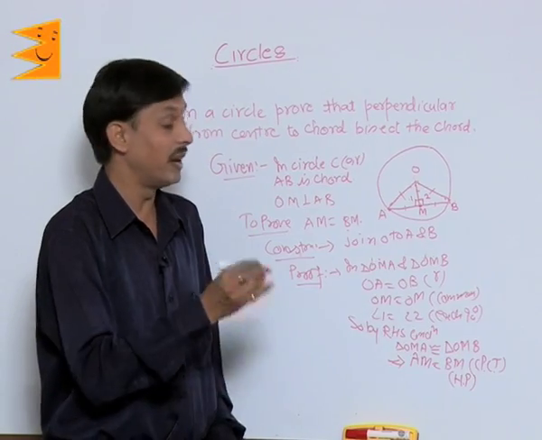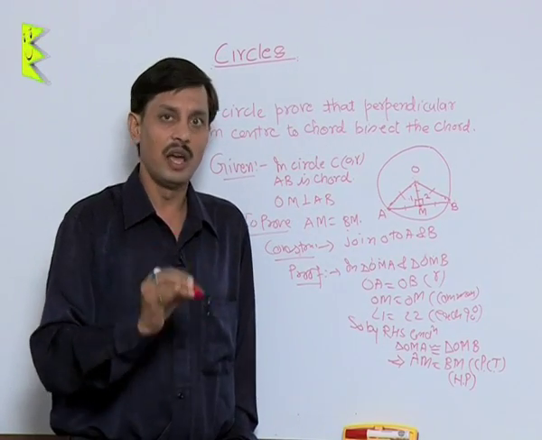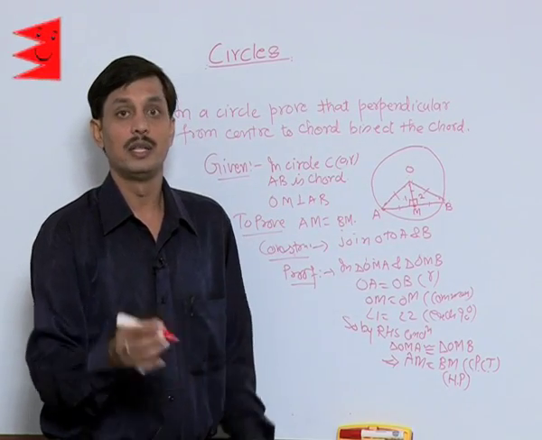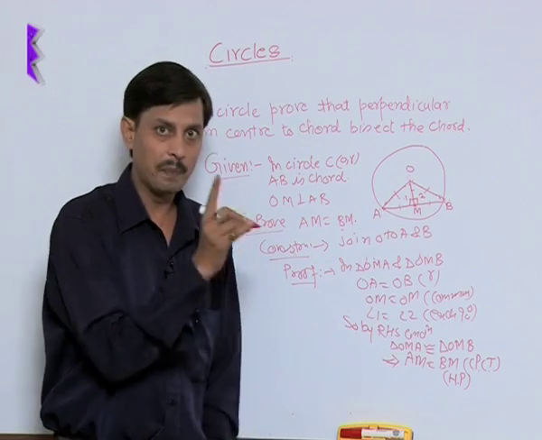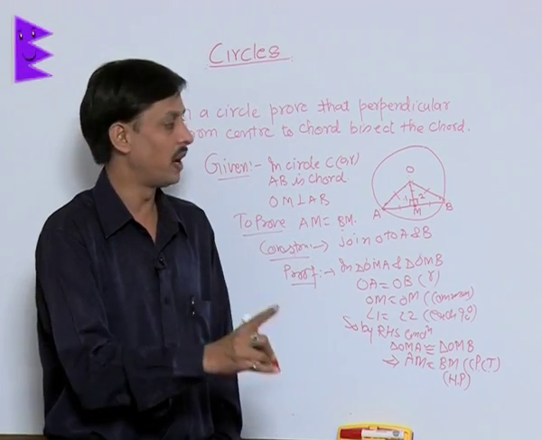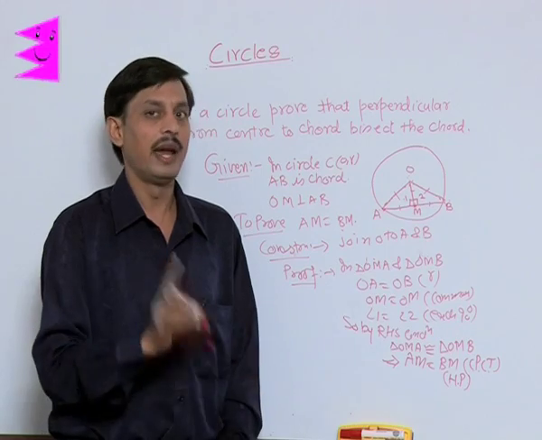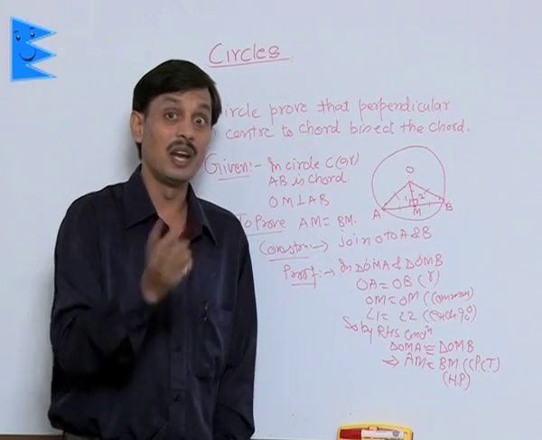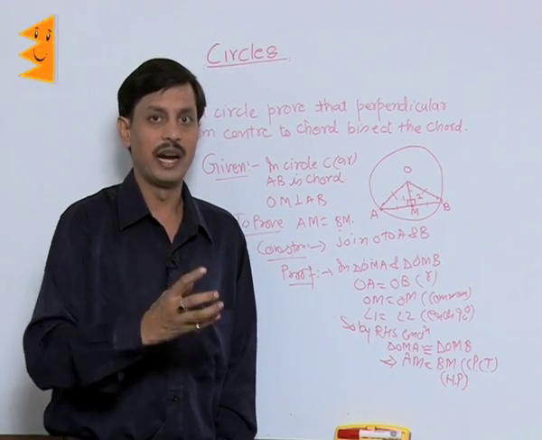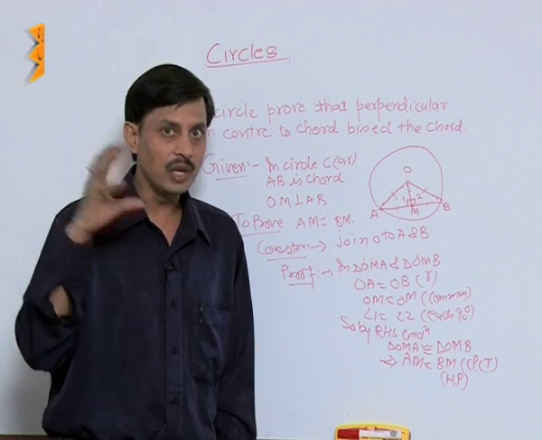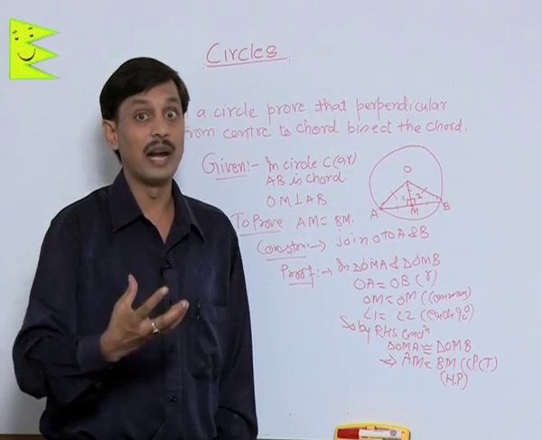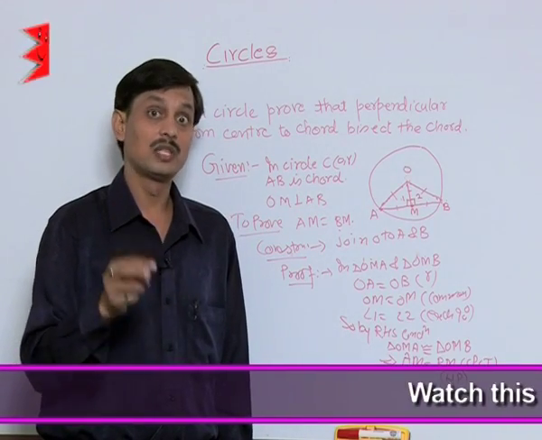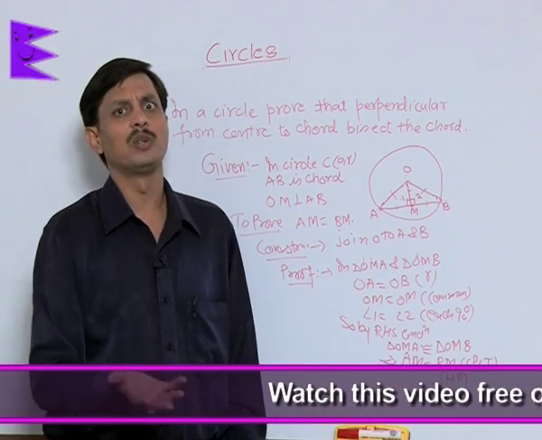Also you can prove its reciprocal, that is, if from center the midpoint of the chord is joined, then it is perpendicular. You can prove this result by which property? By the congruency and by the linear pair and CPCT use. Similarly, as I proved that if 2 chords of a circle or different circles having same radii are equal in length, then they subtend equal angle. Reverse of it is also possible.